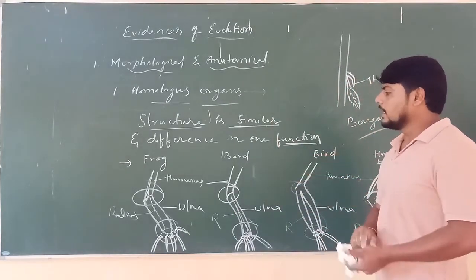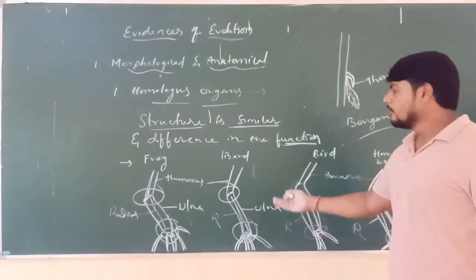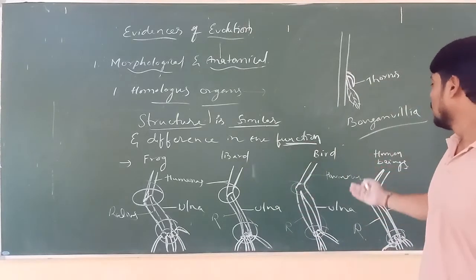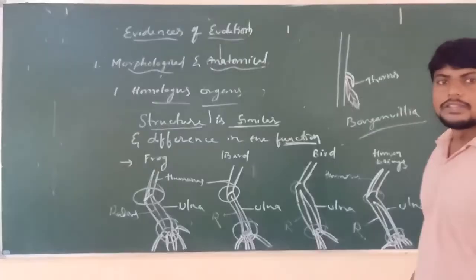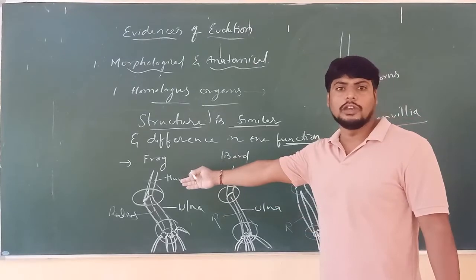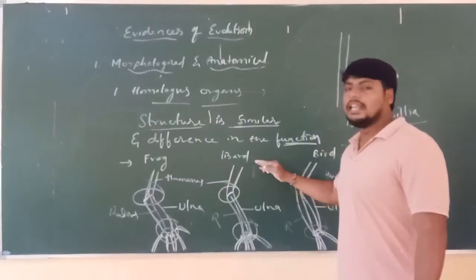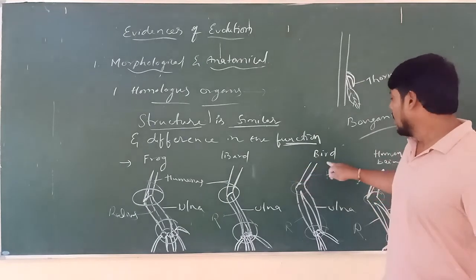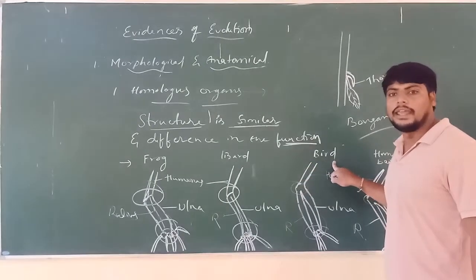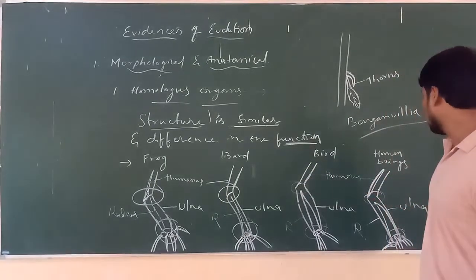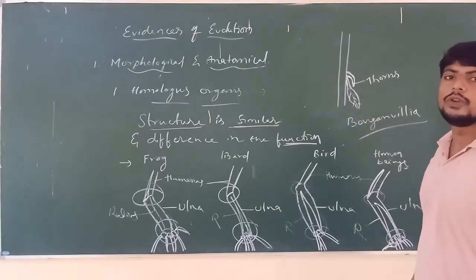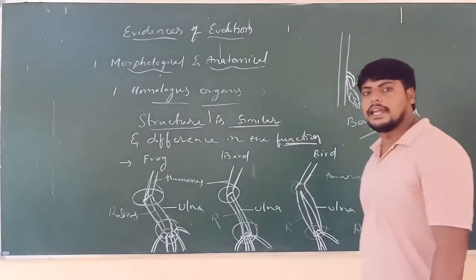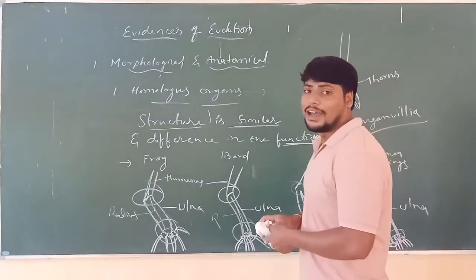This you can see in the frog, lizard, bird, and human beings. The frog uses its forelimb to leap around the ground, the lizard uses its forelimb to creep on the wall, the bird uses forelimbs to fly, and human beings use forelimbs to grasp things. That is a homologous organ.